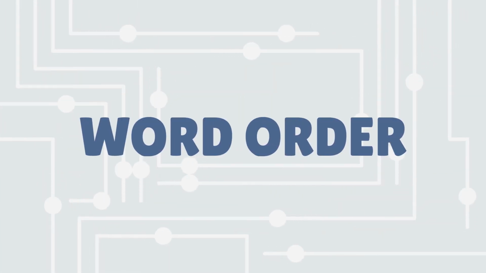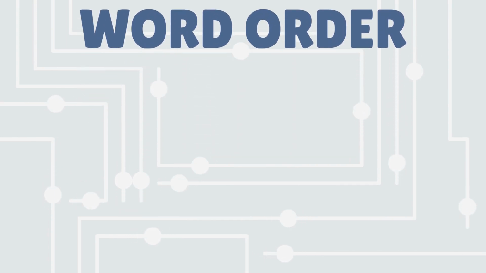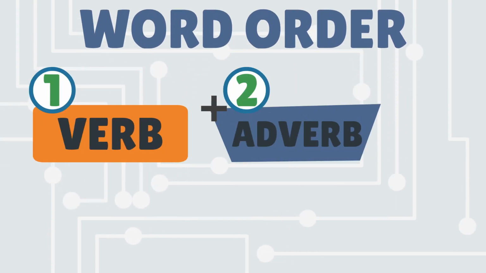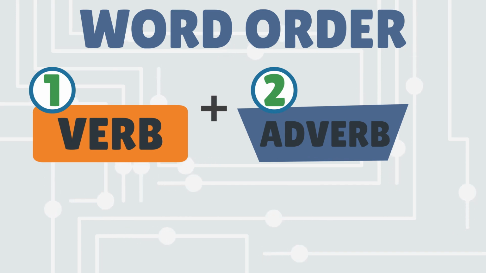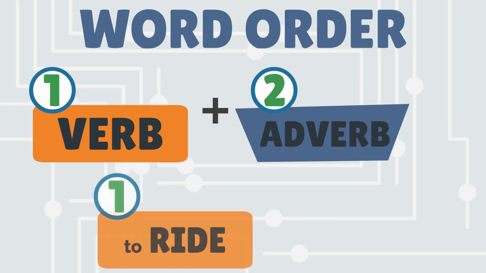Word order. Usually, the adverb is placed after the verb it describes. To ride slowly.